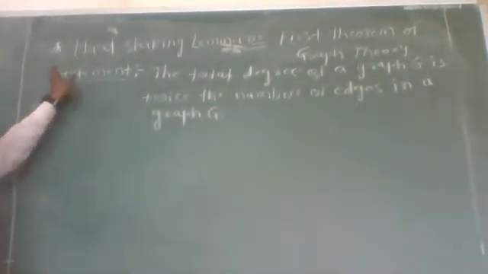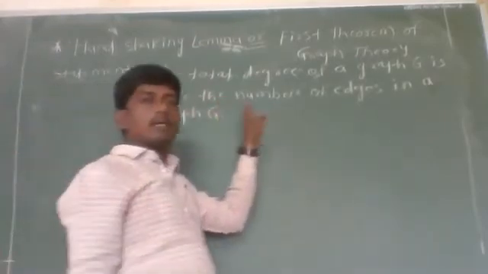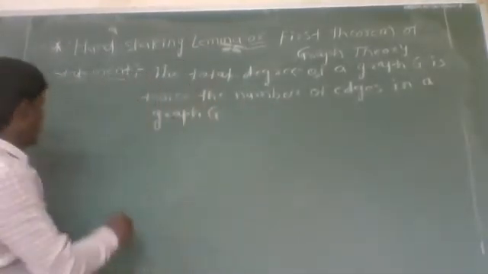This lemma says that the total degree of graph G is equal to twice the number of edges in a graph G. Now let us see the proof.